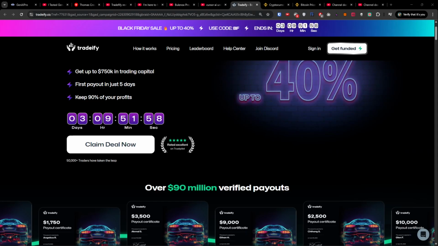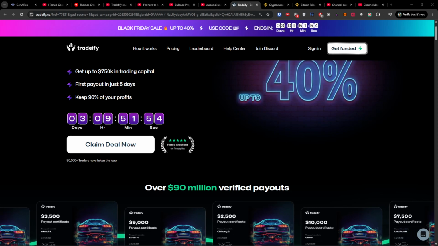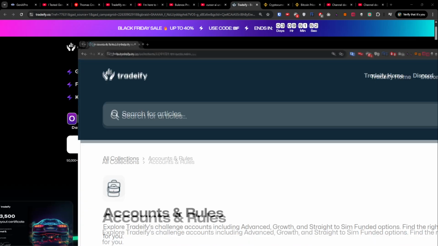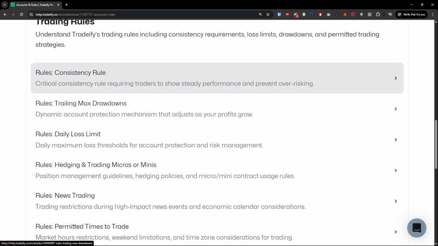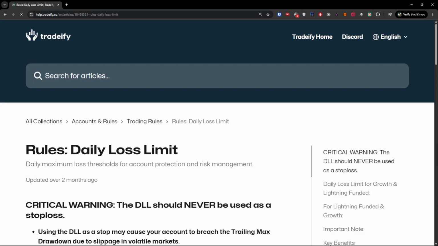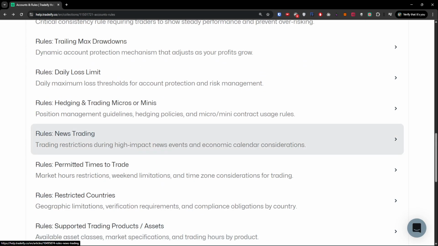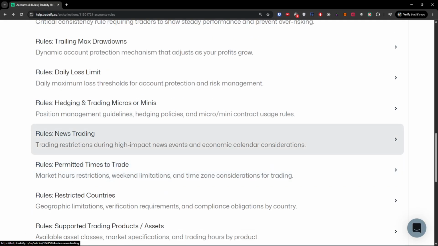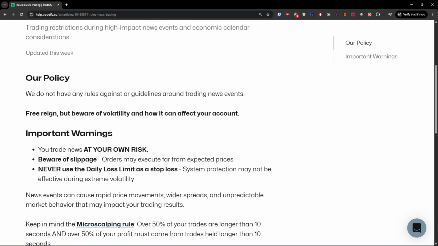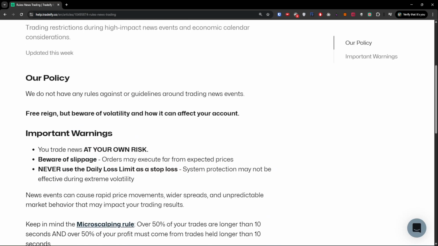And another thing that I wanted to share with you are the rules that I highly recommend you check out. Here we have trading rules for the consistency, for the trailing max drawdown, for the daily loss limit, and you should read these through, or paste them into Reddit or ChatGPT to summarize what you have to be aware of. For example, trading restrictions during high impact news events and economic considerations. This is something you also have to see the rules for yourself.